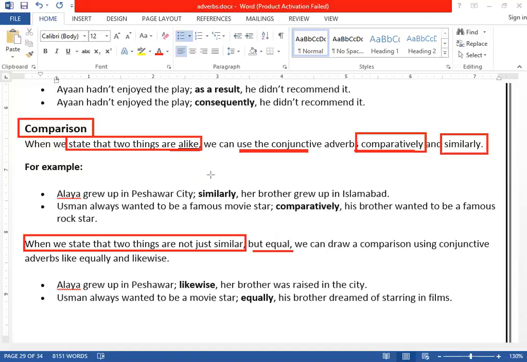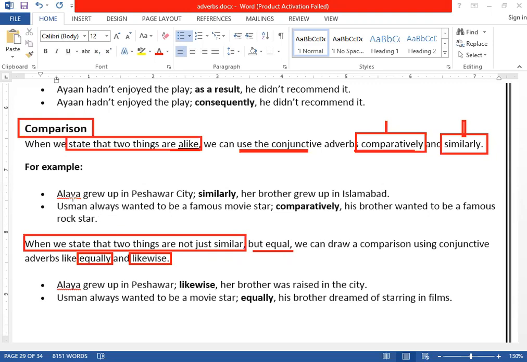We will take two options here. The first one, for comparison, when both things are alike, are the same, we will use what? Number one, that is similarly, and you can also use comparatively. But if two things are not similar but equal, then we will use these two conjunctive adverbs. You can use equally, and you can use the conjunctive adverb likewise.